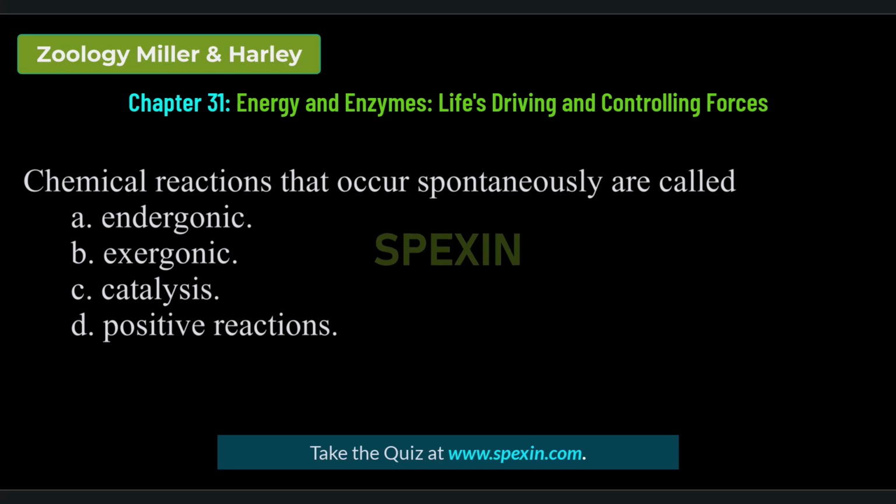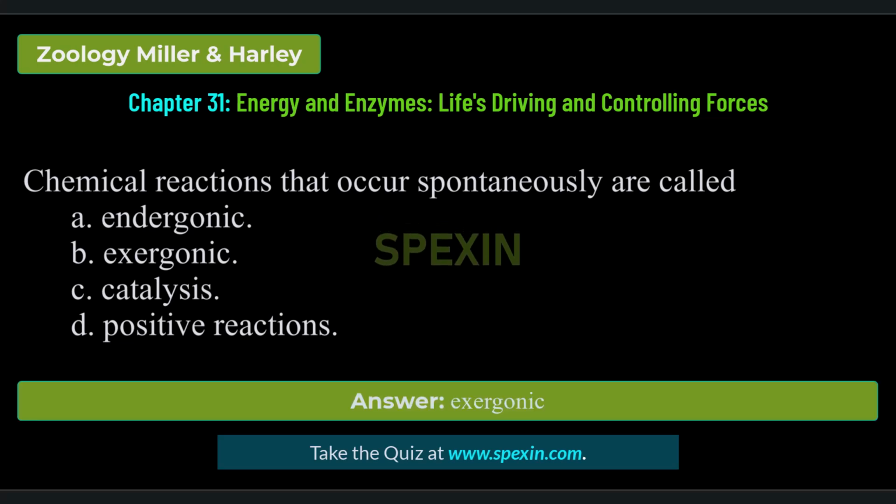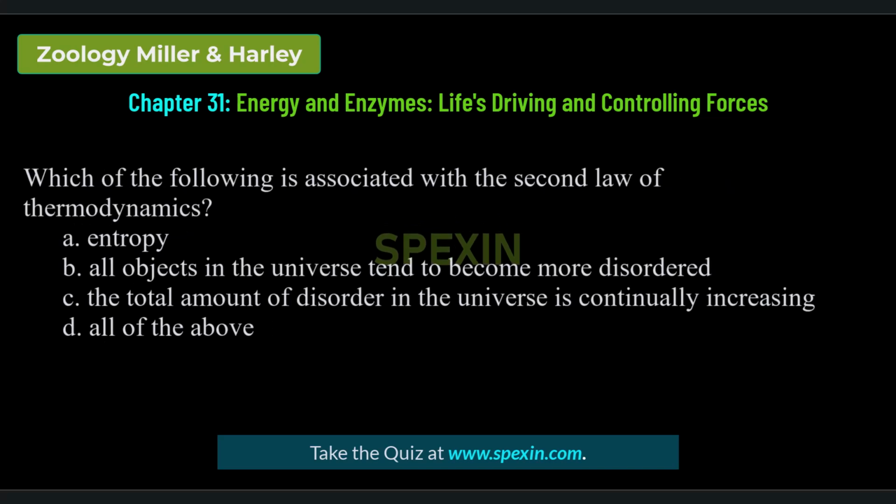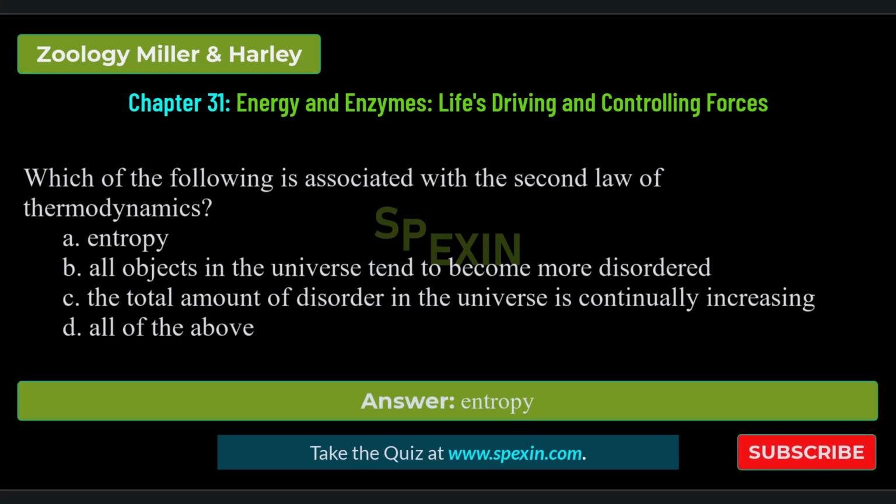Chemical reactions that occur spontaneously are called endergonic, exergonic, catalysis, positive reactions. Correct answer: exergonic. Which of the following is associated with the second law of thermodynamics? Entropy. All objects in the universe tend to become more disordered. The total amount of disorder in the universe is continually increasing. All of the above. Correct answer: entropy.